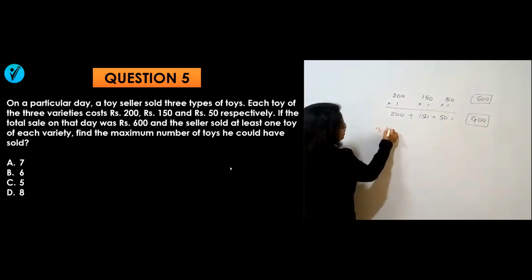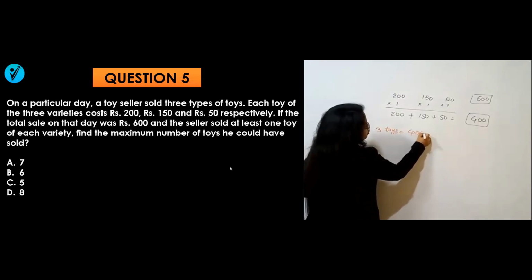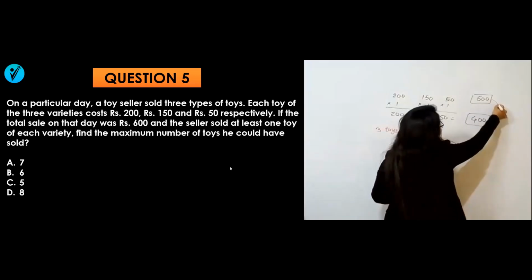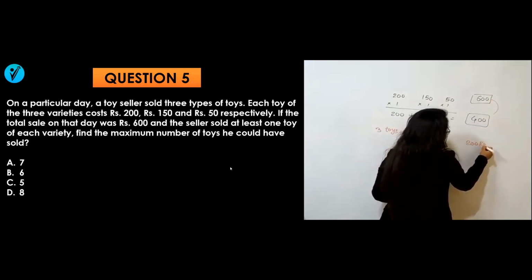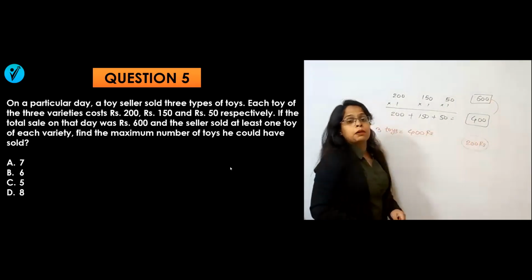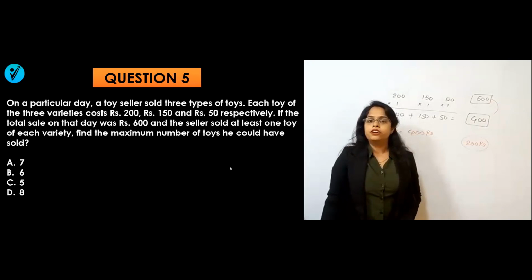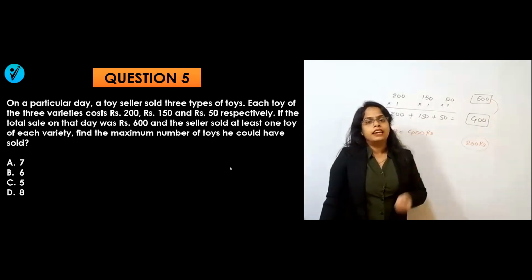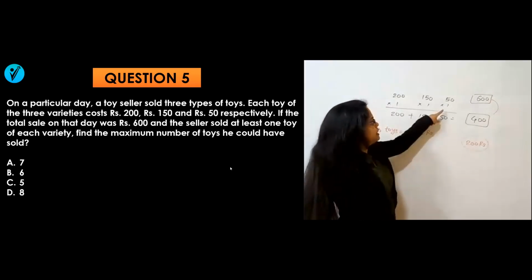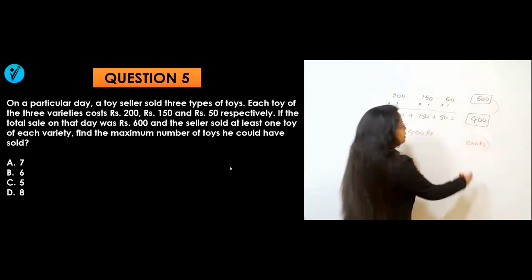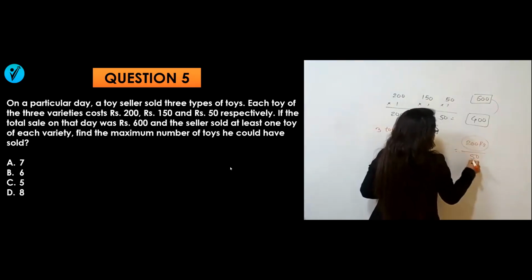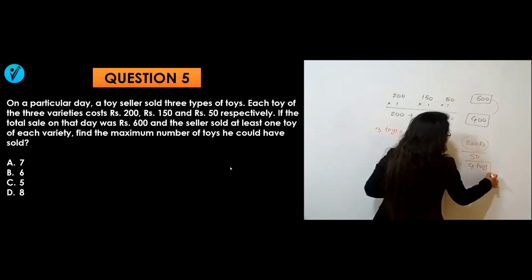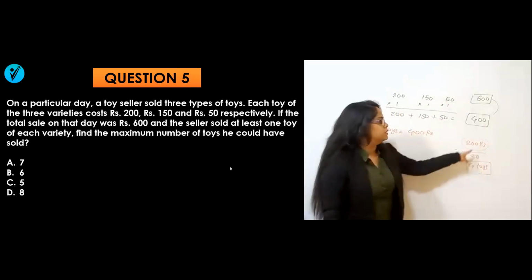Up to this I have sold the 3 toys at 400 rupees. Now for the remaining, how much? 200 rupees. On this 200 rupees, how many maximum toys can I sell? If I have to sell the maximum number of toys, then I must sell the toys which have the least price. So the least price is 50 rupees. How many toys can I sell at 50 rupees? 200 by 50, that means 4 toys. You can sell 4 toys at 50 rupees with 200 rupees.